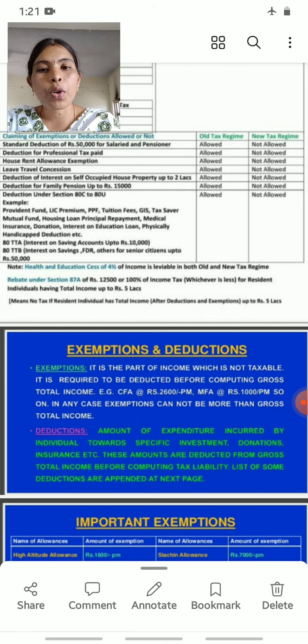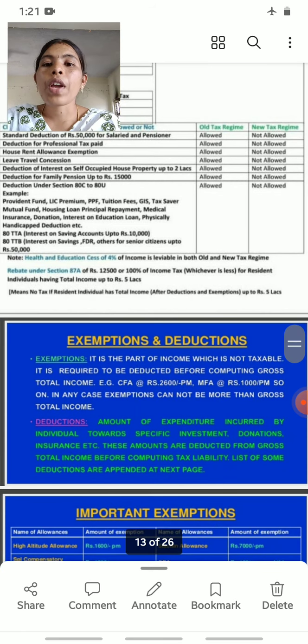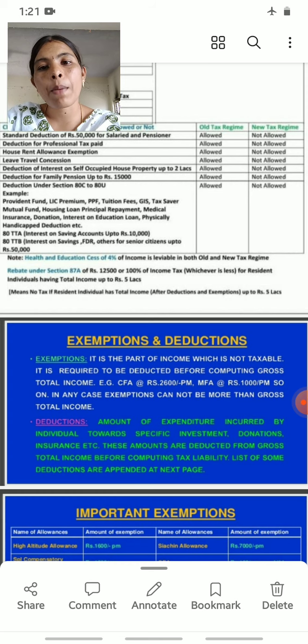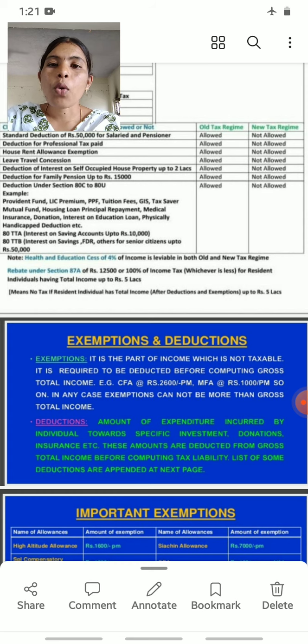Then next, deduction for family pension up to 15,000 rupees: it is allowed as per old tax regime, and not allowed under the new tax regime.